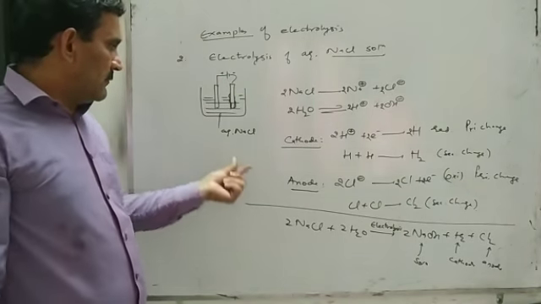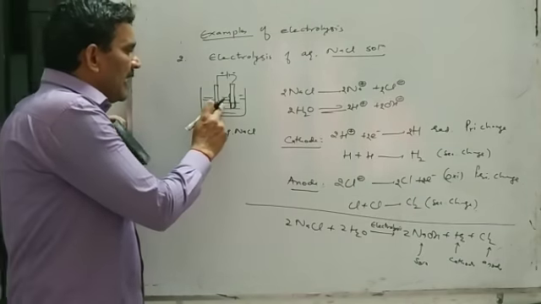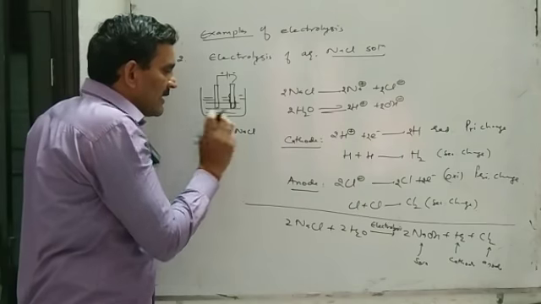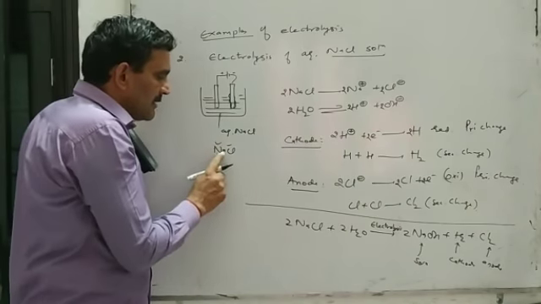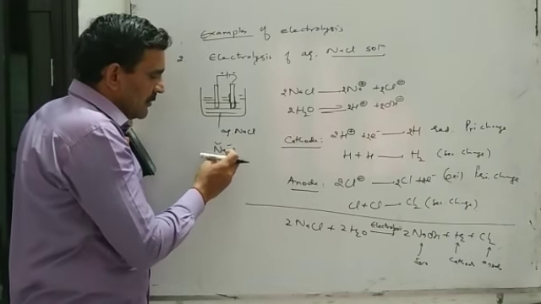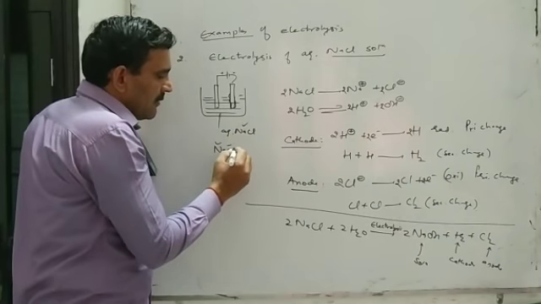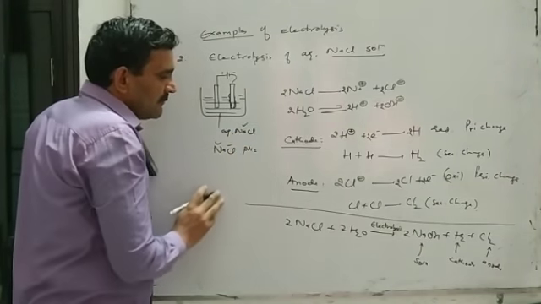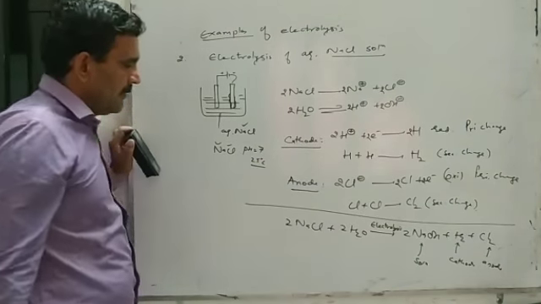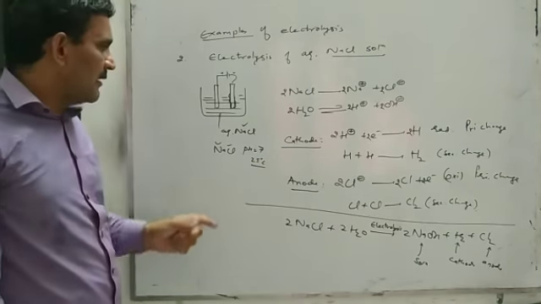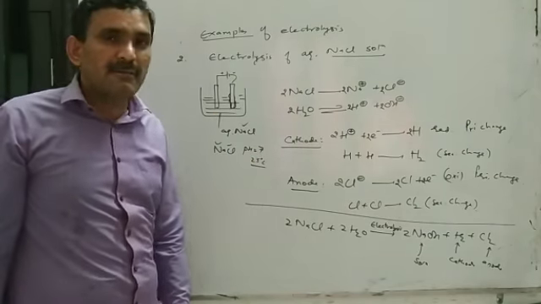One more aspect of this electrolysis you see. Initially in aqueous solution of NaCl there was NaCl and water. And we know NaCl is a salt of strong base and strong acid. It is a salt of strong acid and strong base. So aqueous NaCl will be neutral and its pH will be 7 at 25 degrees Celsius. That is, before electrolysis, this aqueous NaCl solution will be neutral and its pH will be 7.